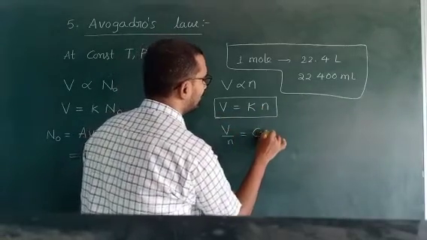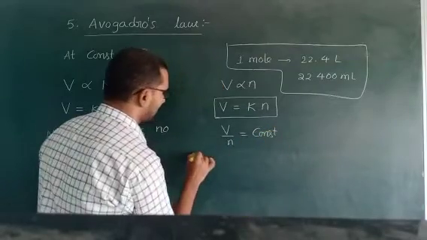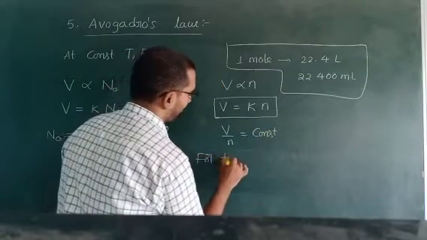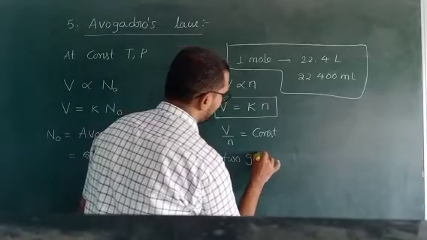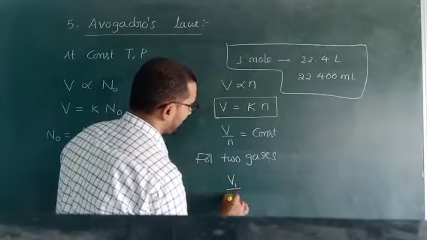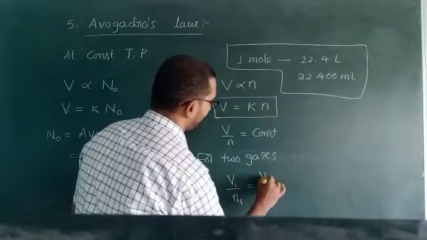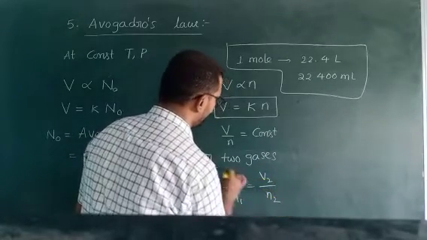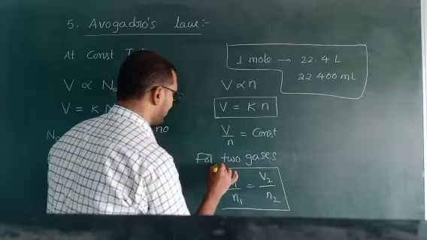K means what? Constant. For two gases, how can you express this? V by N means what, sir? V1 by N1 is equal to V2 by N2. For two gases or for two conditions.